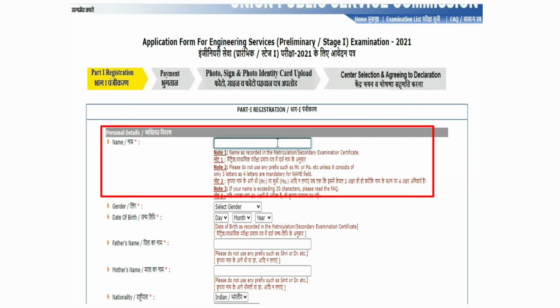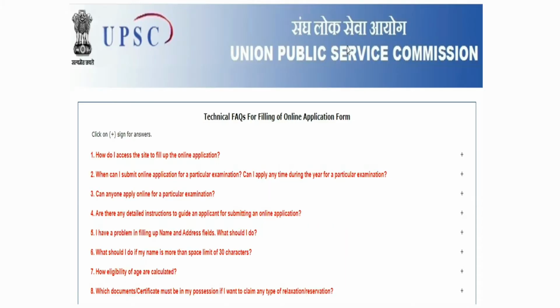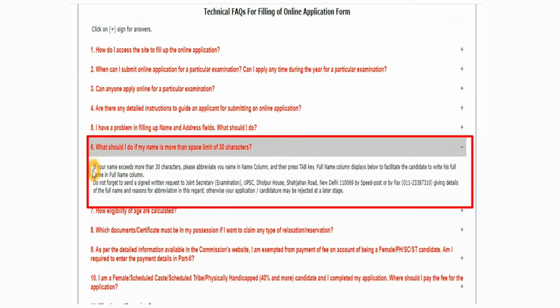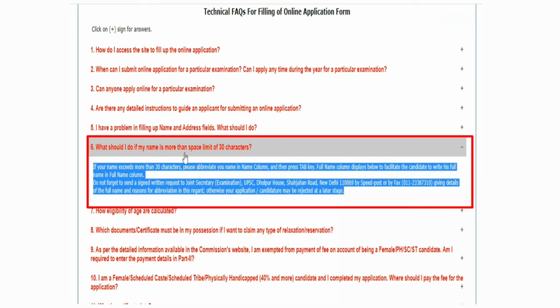So the main thing is the FAQs, and we can see them here. Let us open these FAQs once. In the sixth position you can see this is mainly regarding the name: what should I do if my name is more than the space limit of 30 characters.